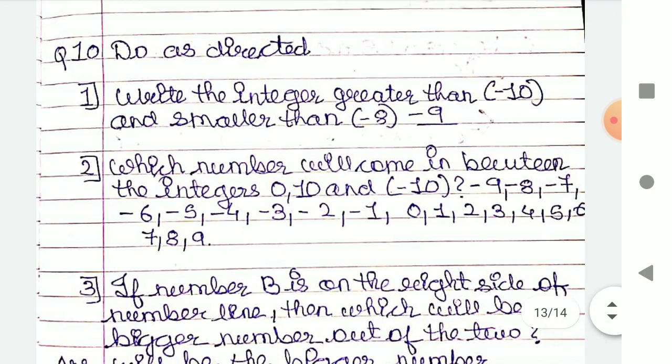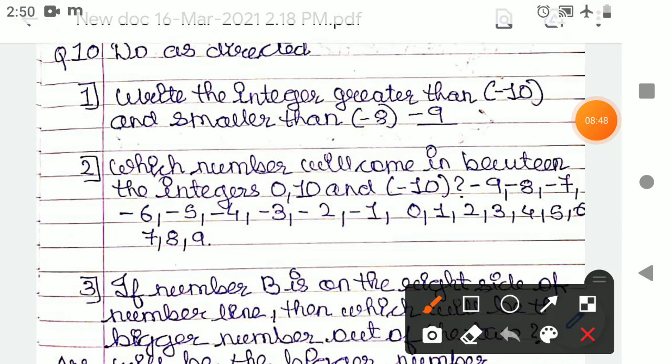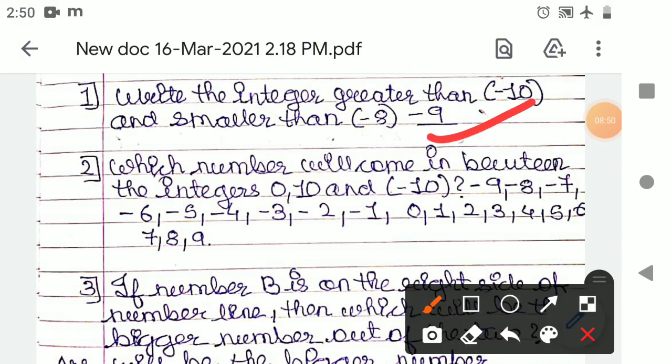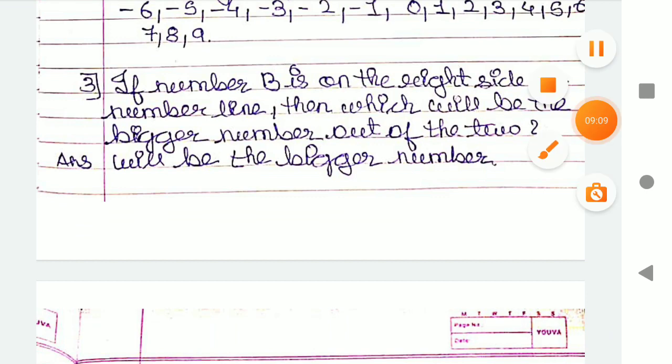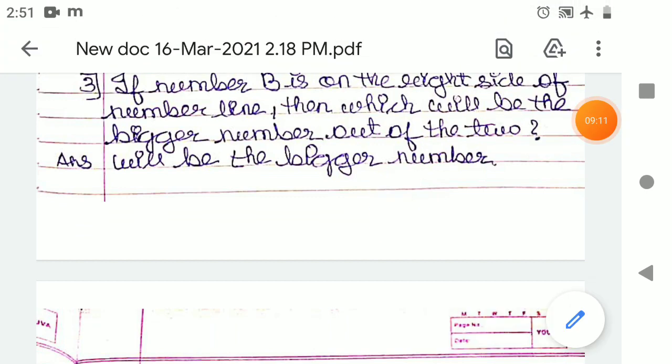Do as directed. Write integers. The answer is given here. Here the answer starts at -9, and from -9 you write till +9, positive and negative integers. If number B is on the right side of the number line and A is on the left side, then which number is the greatest? If B is on the right side, right side means positive, so B will be greater.